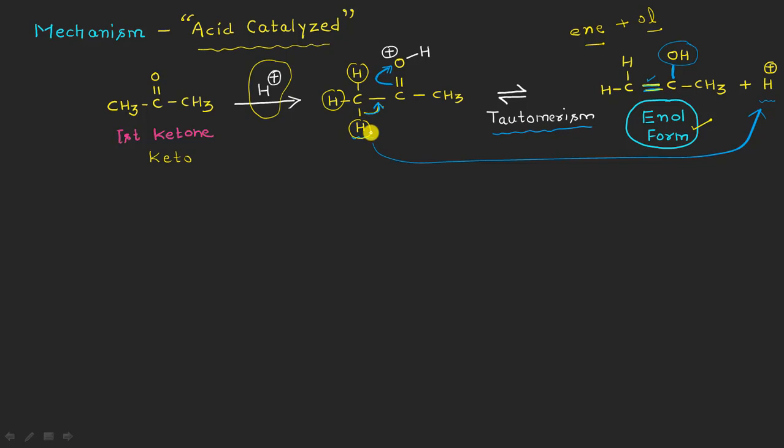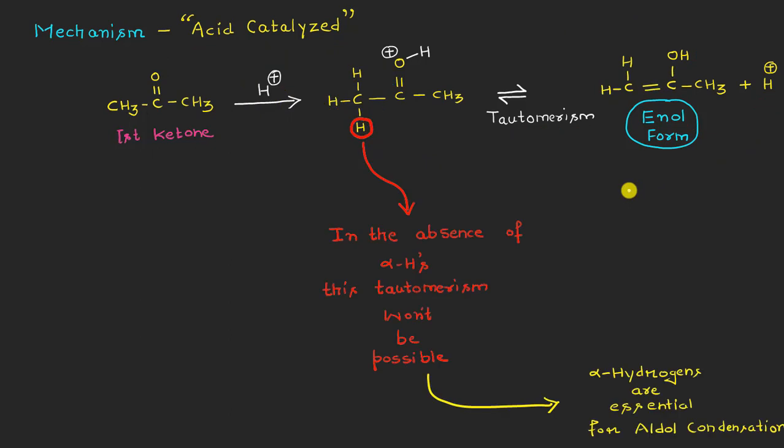Just imagine that if these alpha hydrogen atoms are not present, this type of tautomerism and this type of enolic form formation won't be possible, right? So in the absence of alpha hydrogens, this type of tautomerism won't be possible.